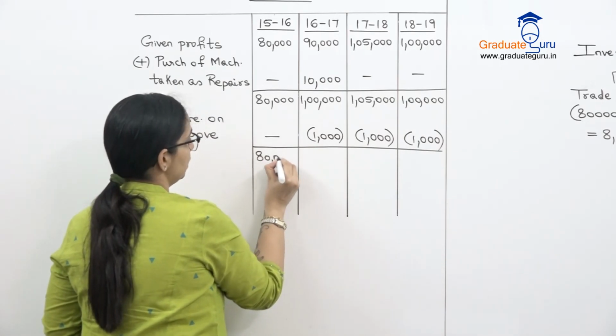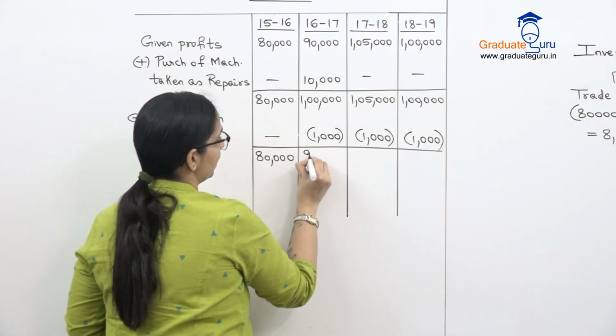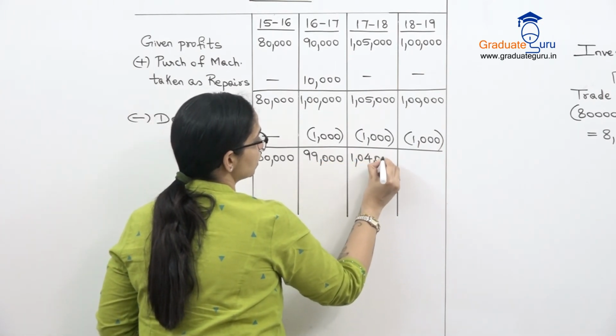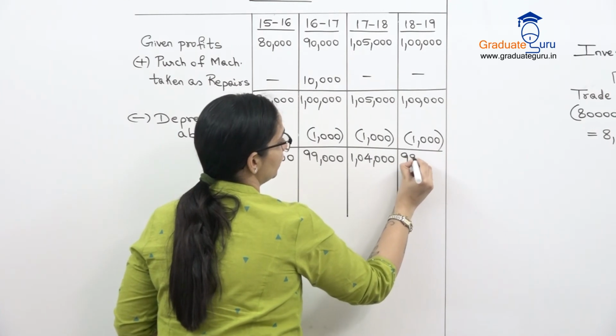So this will be 80. This will now be 99,000. This will be 1,04,000. And this will also be 99,000.